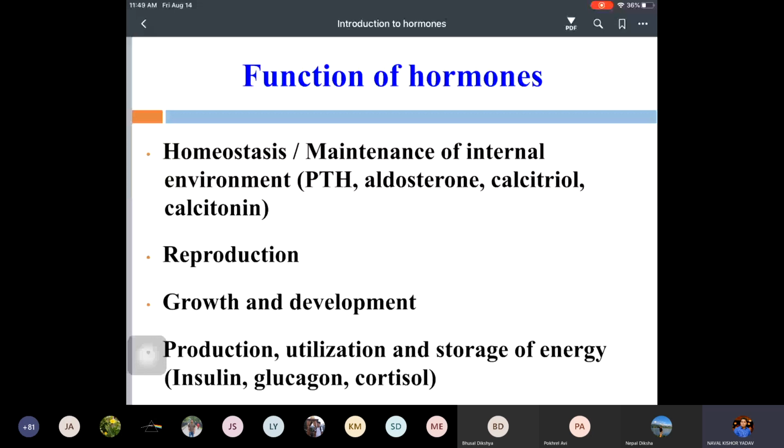which are stored in different forms. Like if it is glucose, it is stored in the form of glycogen. If it is fat, it is stored in the form of triglycerides. That is handled by the hormones known as insulin, glucagon, and cortisol. So these are the functions of the hormones.